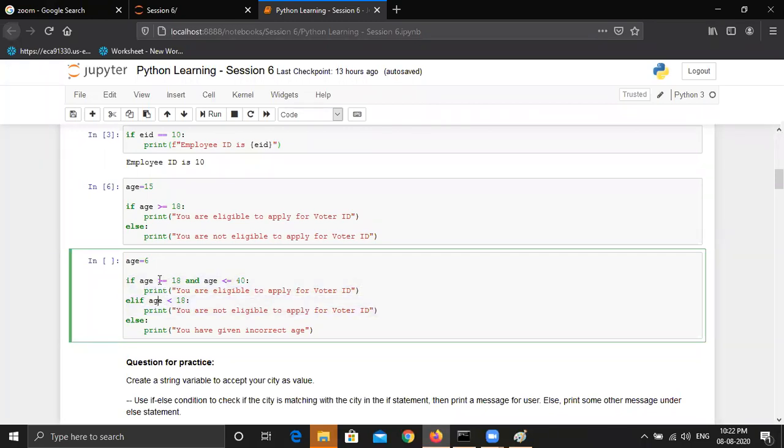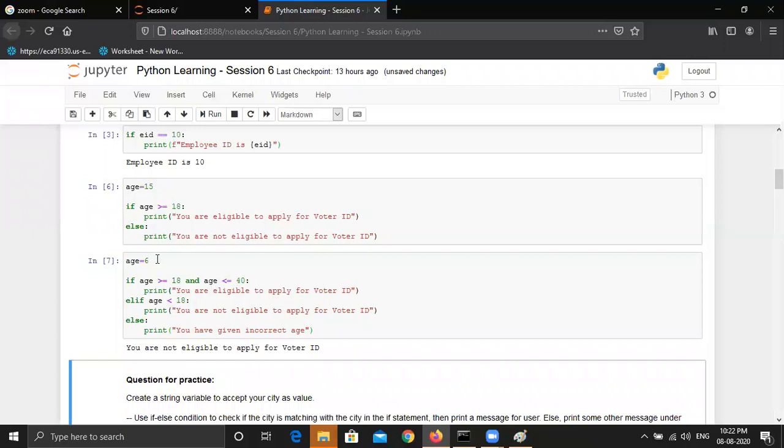Elif age is less than 18, print this statement. What is elif? It is basically else if, but in Python we write it as elif. So if age is less than 18, then you should print this, and else if there is any other case, we print that you have given an incorrect age.